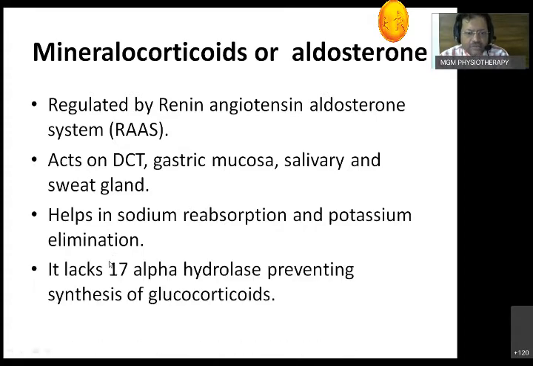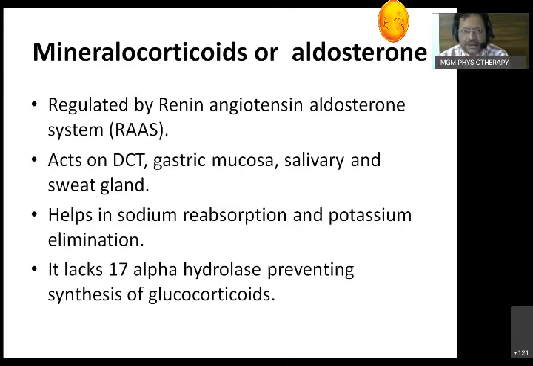Why doesn't it convert? Because this is the same thing. Cholesterol is going to make all the hormones in the cortex. So why doesn't it produce the glucocorticoids? Because it lacks the enzyme called 17 alpha hydroxylase, which prevents it from converting into glucocorticoids. So it remains as aldosterone. We will go into detail in biochemistry, where we'll get all the steps of how each hormone is formed one by one.